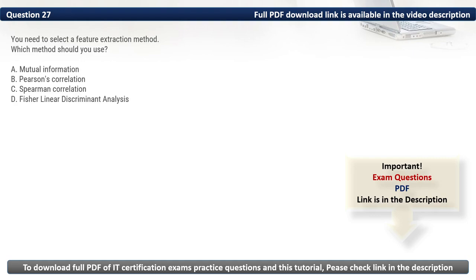Then we have B, Pearson's correlation. It measures linear relationships between variables but does not perform feature extraction. Then we have C, Spearman correlation. It measures rank-based relationships not used for feature extractions. As such, the method that we should use is Fisher linear discriminant analysis. Thus, the correct option is D.